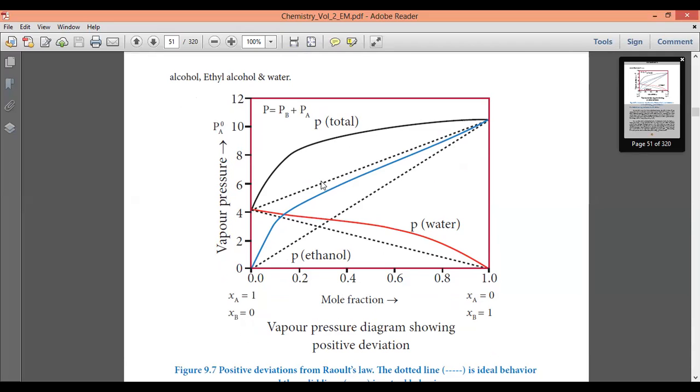The XA here refers to the mole fraction of pure solvent A and XB refers to the mole fraction of pure solvent B. Then PA naught refers to the partial pressure of pure component A. So now the total pressure will be given by PA plus PB, the sum of both individual partial pressures, and on plotting their values here they get deviated from one term to another.